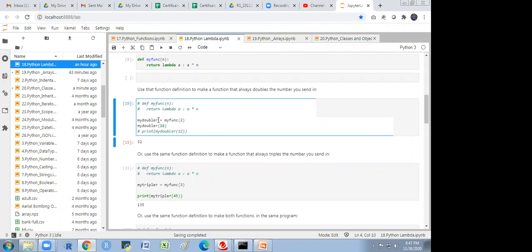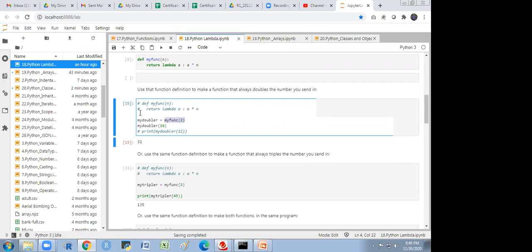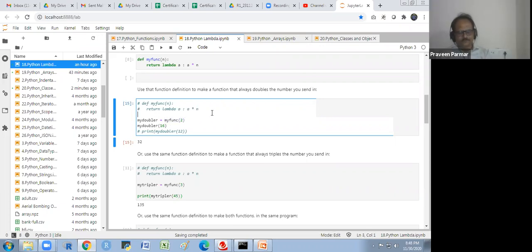Okay. But as above you mentioned my function n, so here n is 2. Similar to that, for my doubler, there is no argument required. So why do we need to supply this? Because there is a lambda function in the return. There is an argument A in the lambda. So when I call this function only, I could not get anything. If I call only this, I will show you.